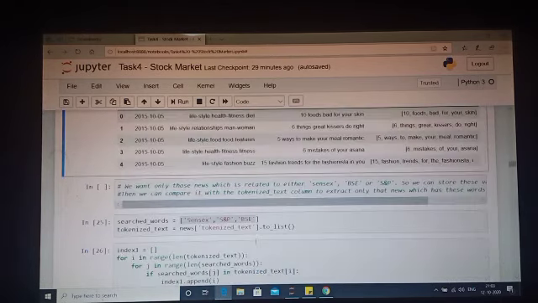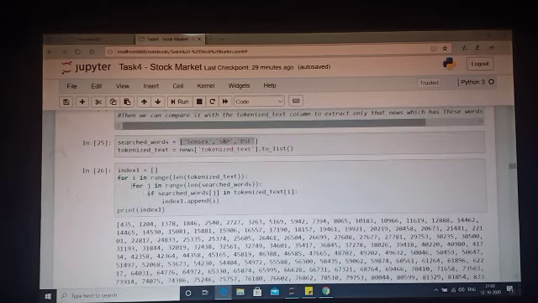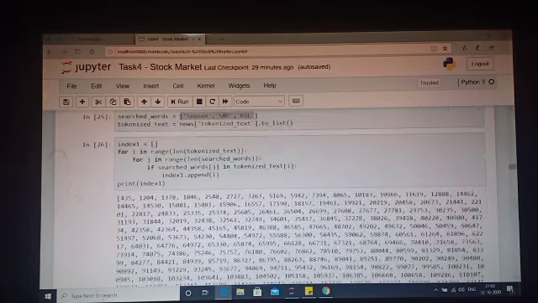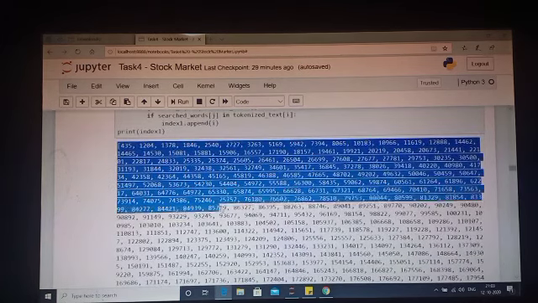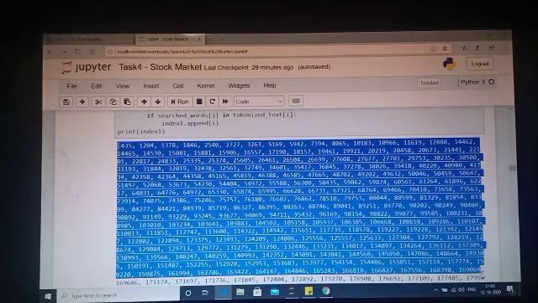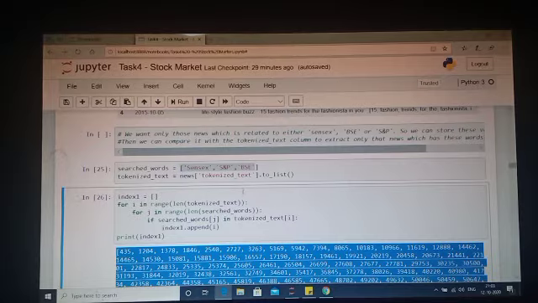It's comparing these two things, and wherever any of the words exists, I'm taking out the index number for that. So this is what it's doing. So it's just taking out the index number for that. So I'm printing the index numbers. So these are all the index numbers which have any Sensex news in them, at least what I have given.